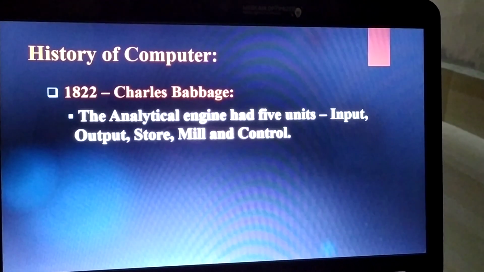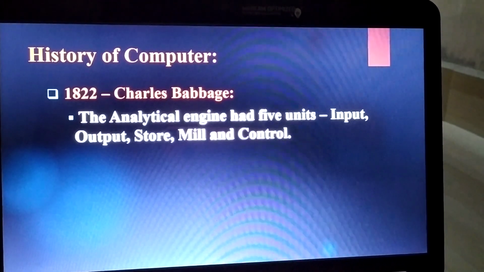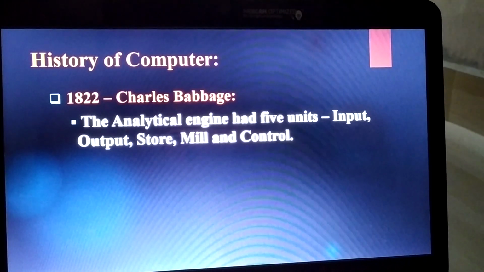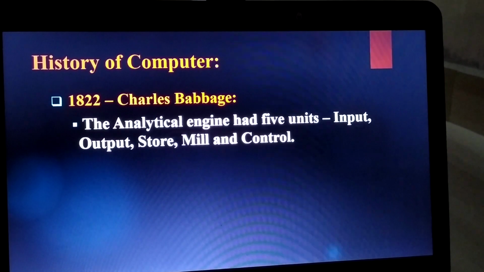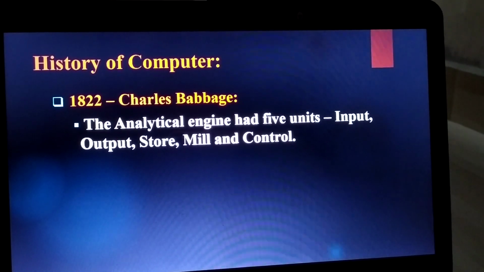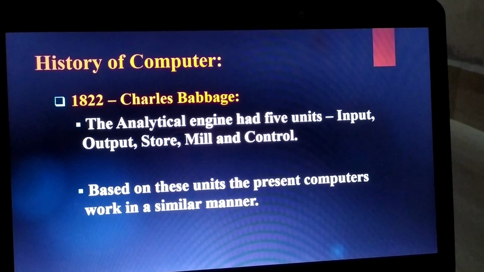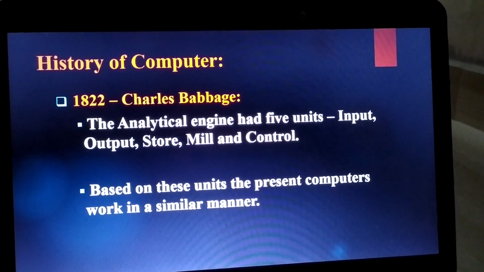The analytical engine had 5 units: input, output, store, mill and control. Based on these units, the present computers work in a similar manner.